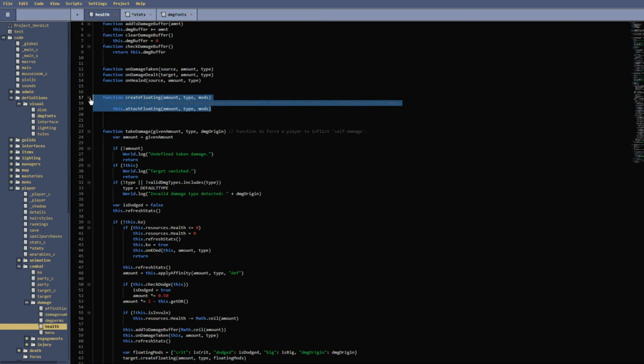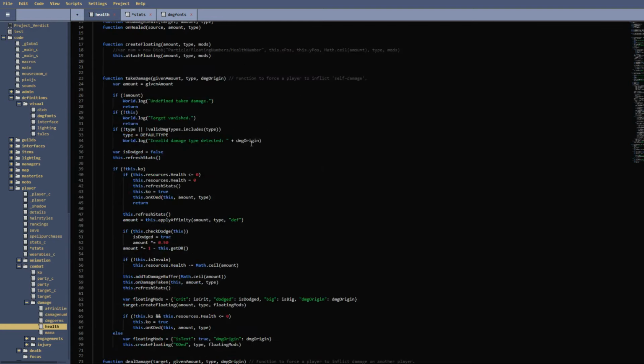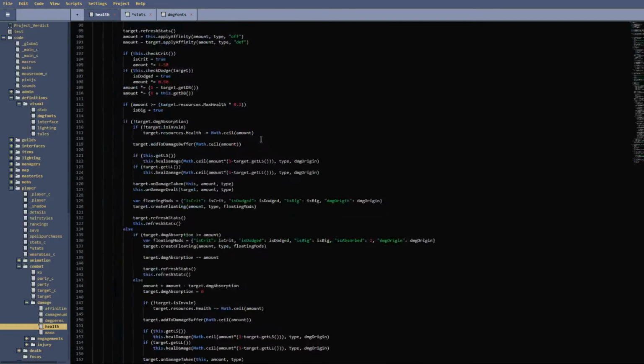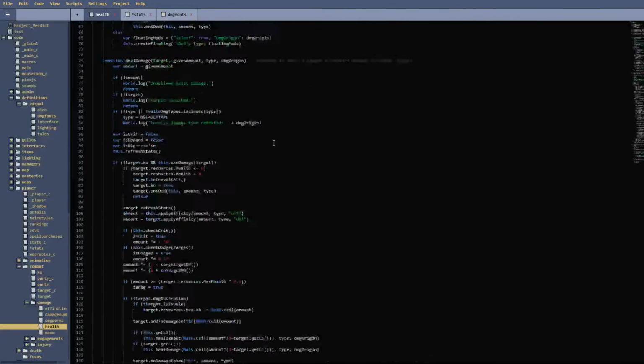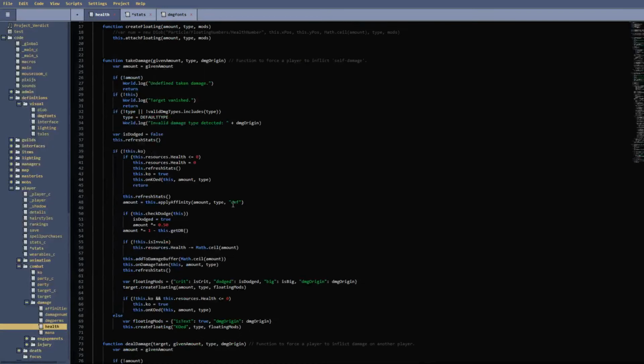Create floating is to create the actual numbers themselves. That's a whole different thing. It's a lot more logic and it's a lot messier, so I'm not going to go over that. It's just too complicated right now. But we are going to go down here, and I'm going to go over, I think, take damage, because deal damage is quite a bit of code, and I didn't realize that unraveling all of the helper functions there would be that massive.